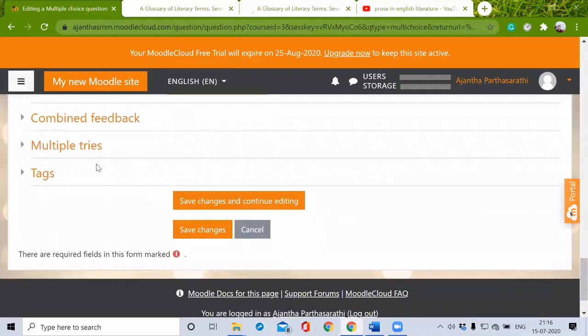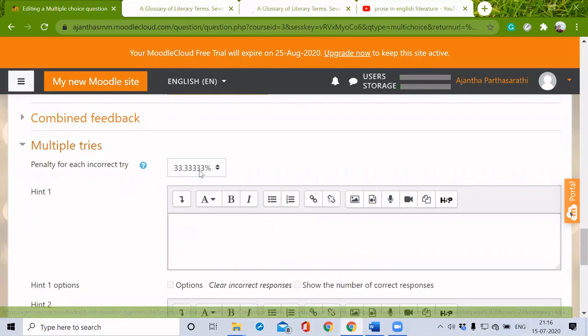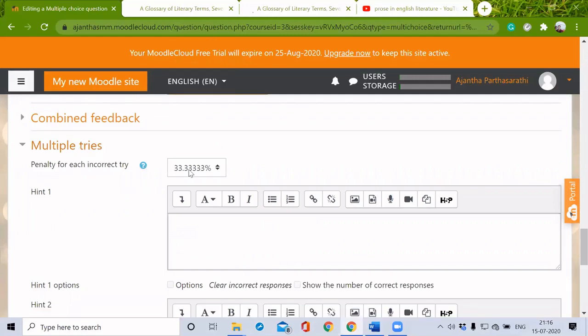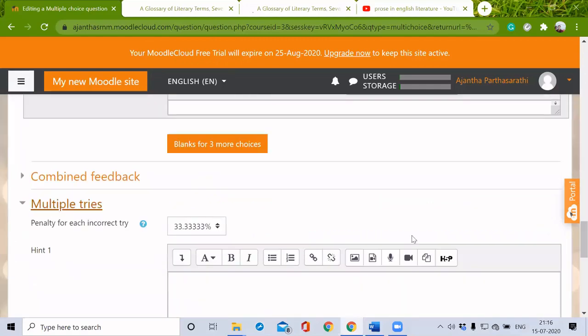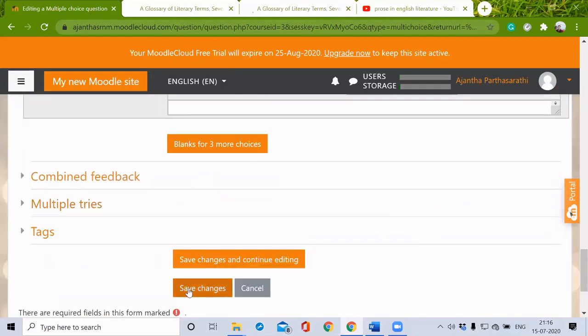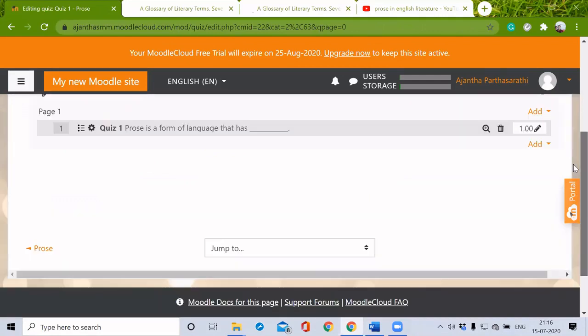Then multiple choice, let's see. For penalty for each incorrect try, we can give it this way. We can give some hint for our students. So we can see our question here.